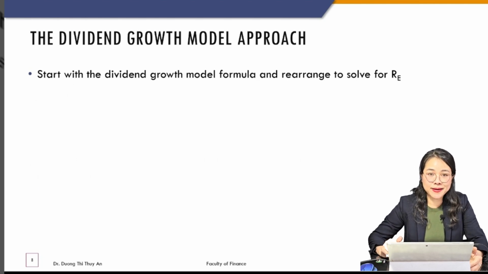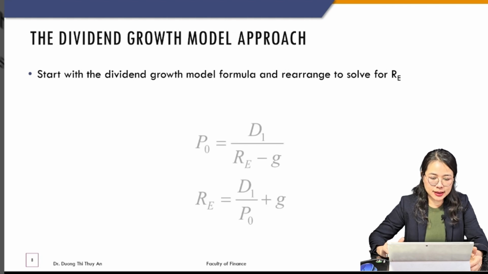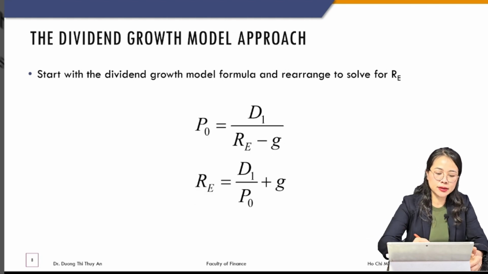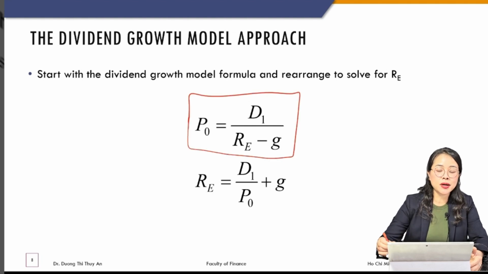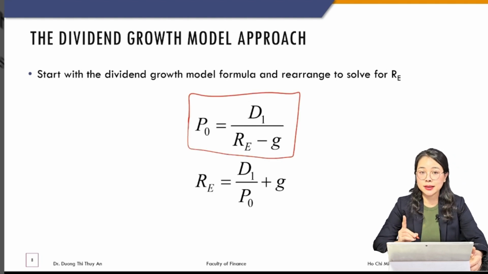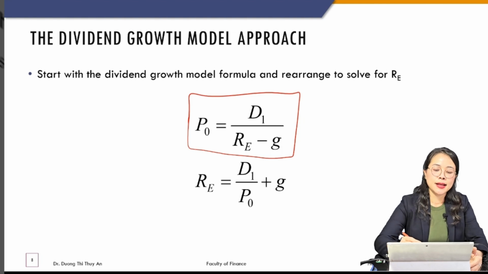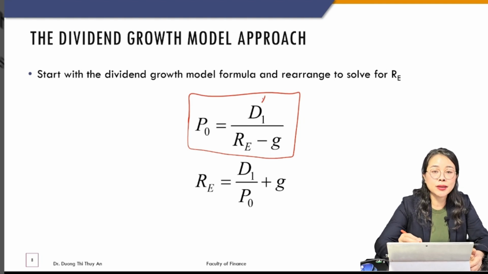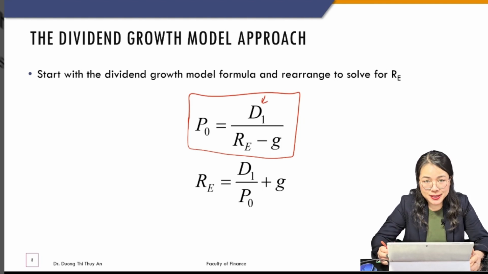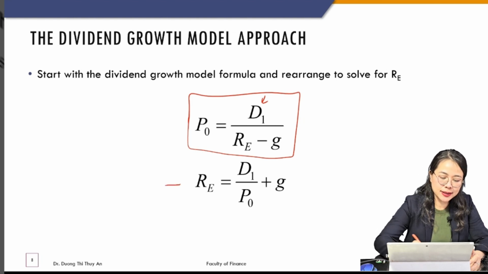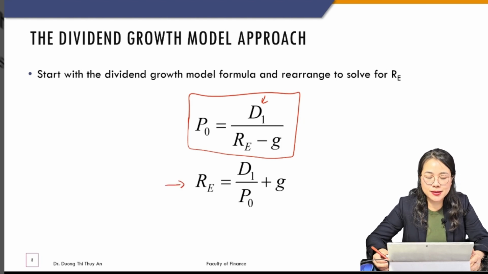Okay, there's nothing new that we haven't already studied in previous chapters. In chapter 2, this is what we learned: the Gordon Growth model. Remember, the assumption is that the dividend grows at a constant rate. And then we take out the RE, that is the discount rate.